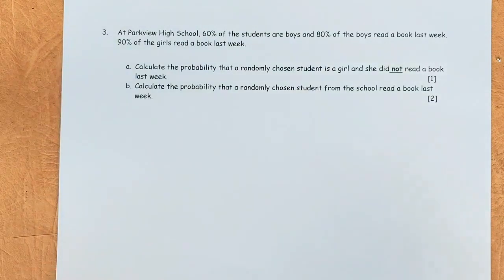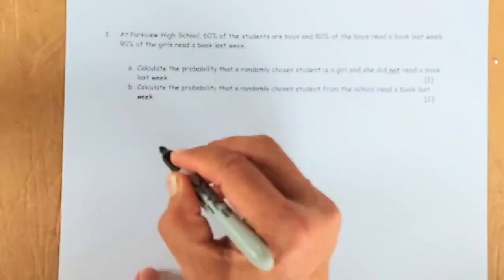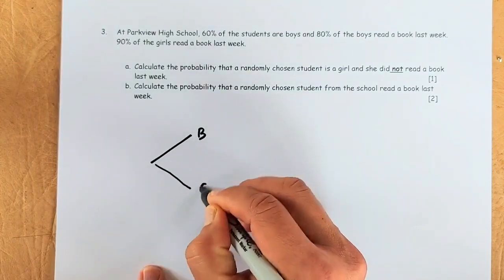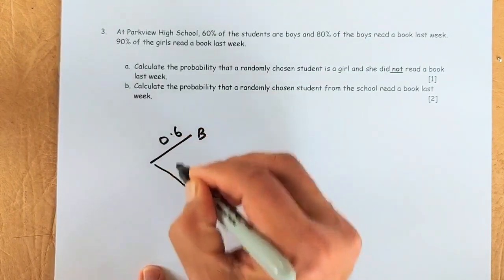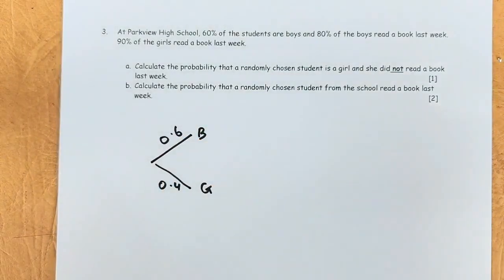Now we shall look at the next question. This is the probability section, okay? In this school, Parkview High School, 60% of the students are boys. So event 1 is boys and girls. So 60% is 0.6, and the girls will be 0.4, because in a branch, these two must add up to 1. 60% boys, 40% girls, okay?